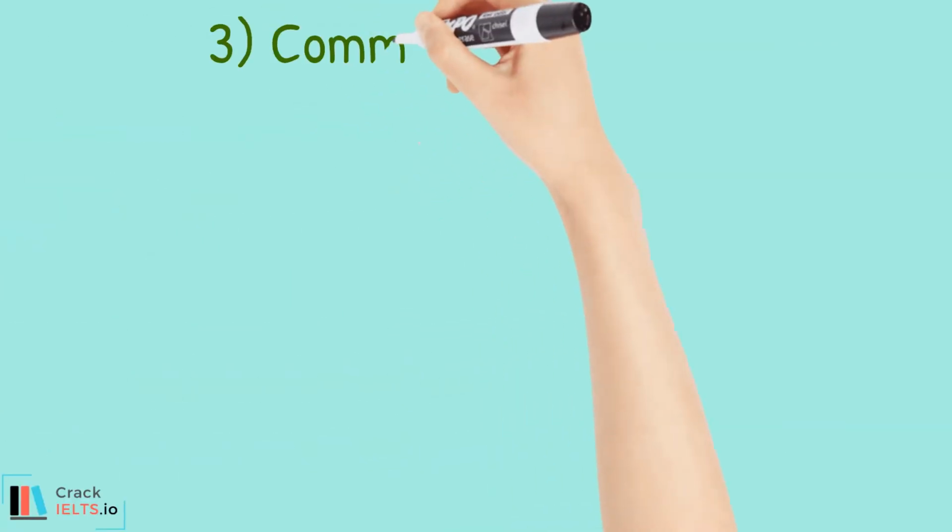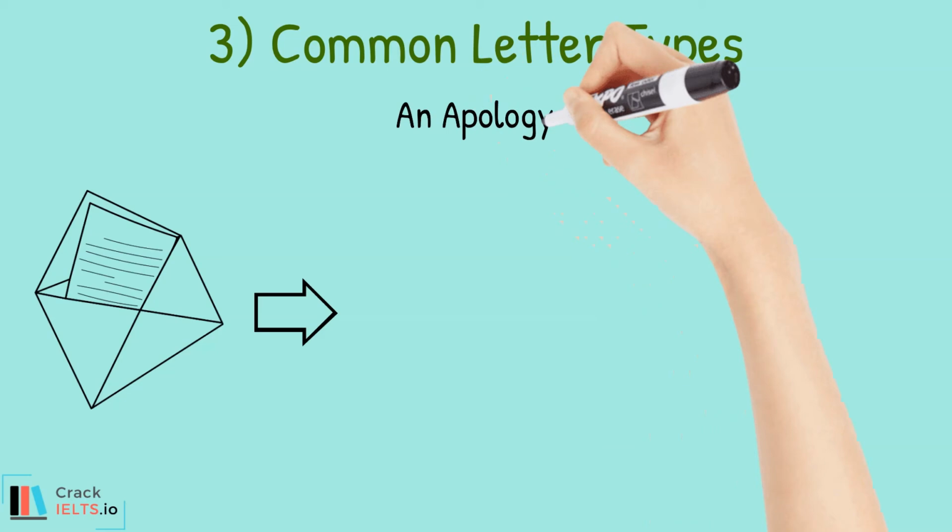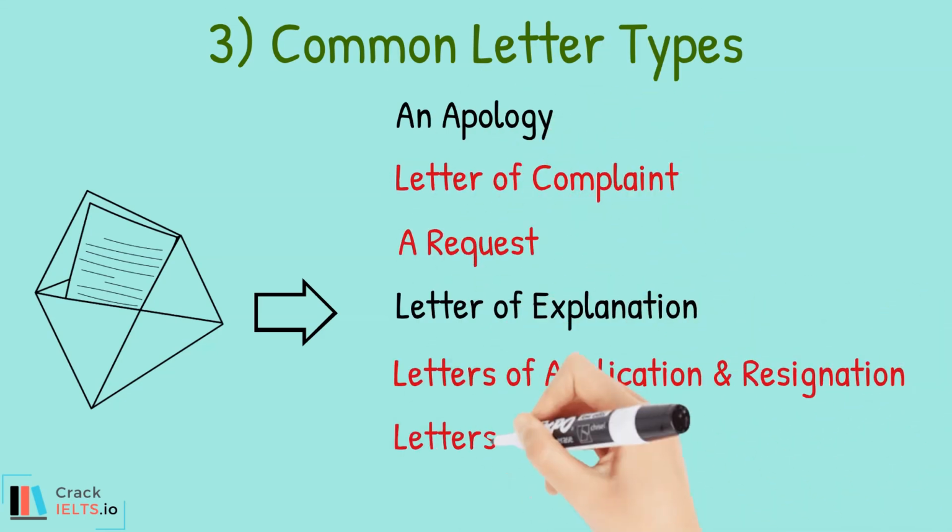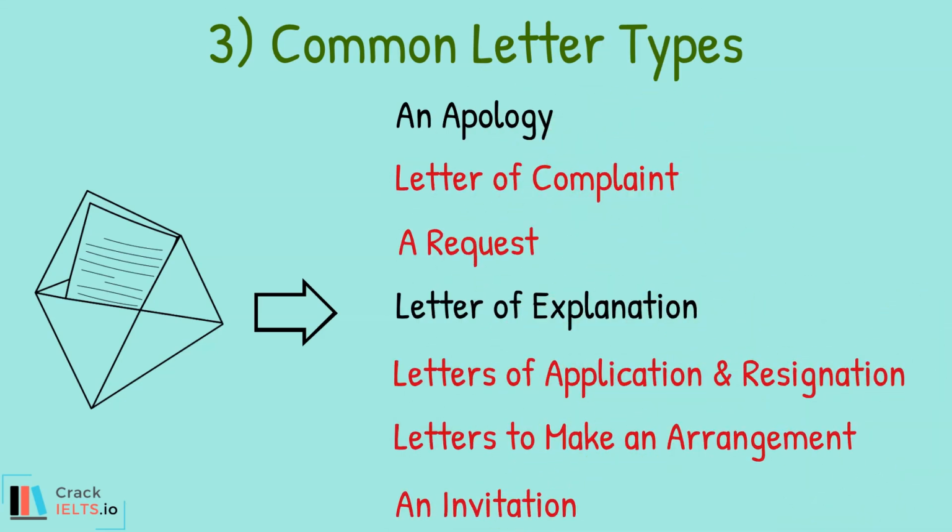Next, let's have a look at the common letter types. Here are the 7 letter topics again. The ones highlighted in red are the ones you are most likely to get for a formal letter: letter of complaint, a request, letters of application and resignation, letters to make an arrangement, and an invitation. We'll now look at appropriate IELTS letter writing vocabulary for these 5 common types of questions. All these phrases use formal language.